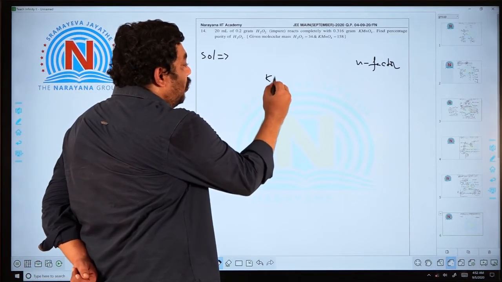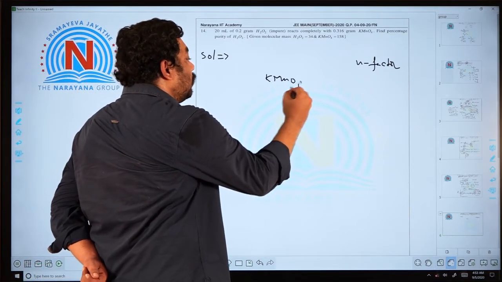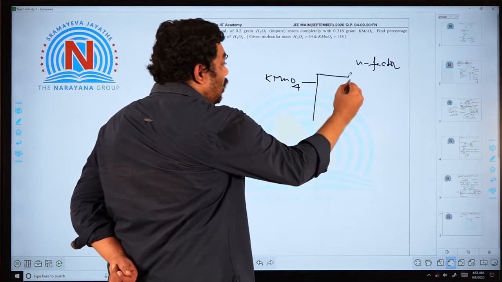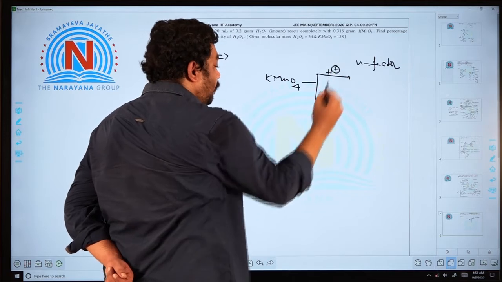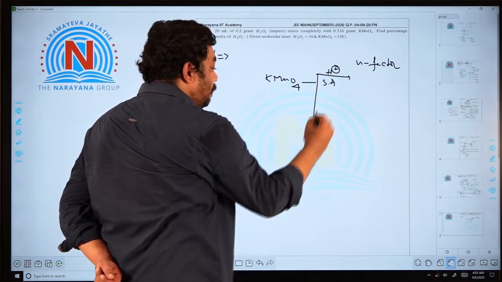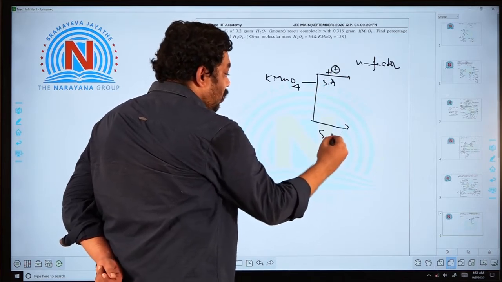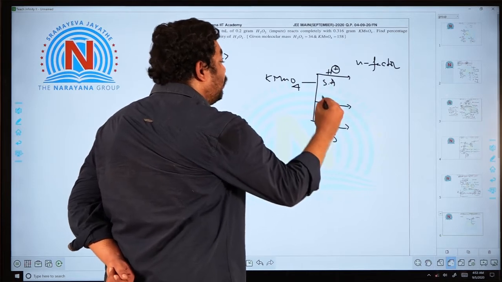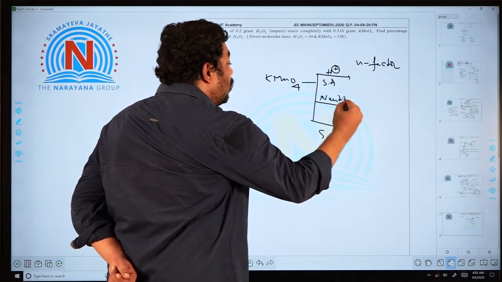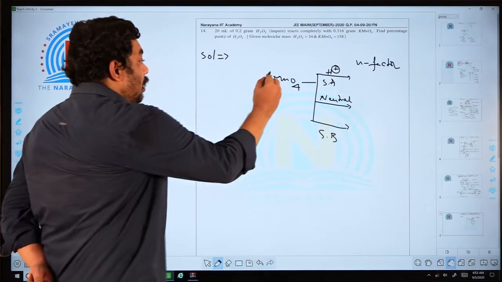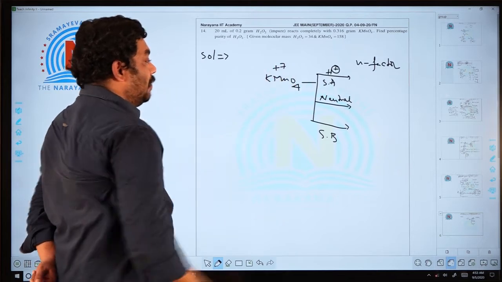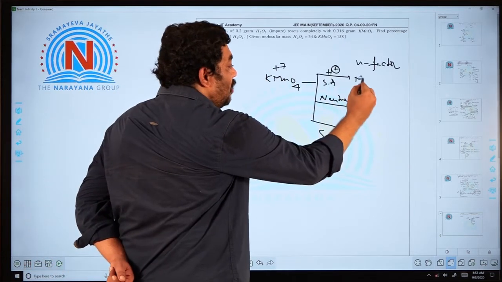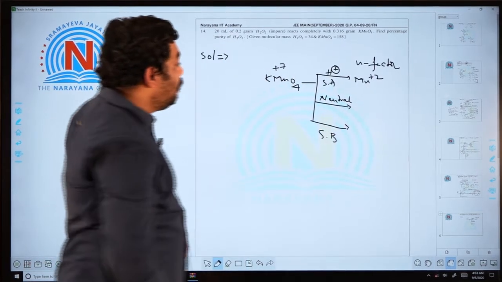Sir, KMnO4 in acidic medium, strong basic medium, neutral medium. Manganese oxidation state is +7. In acidic medium it will be converted to Mn+2.